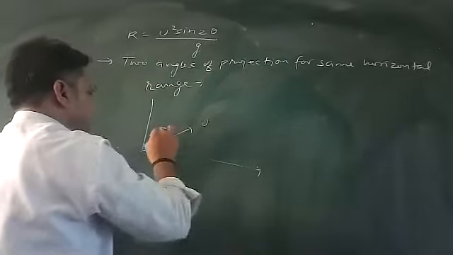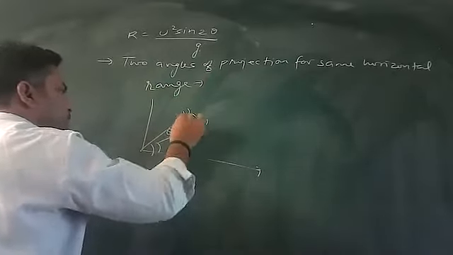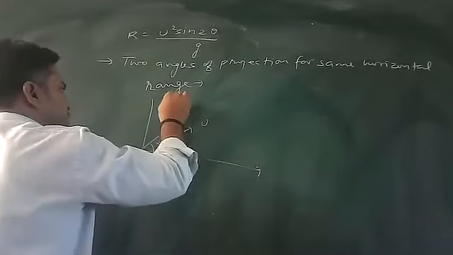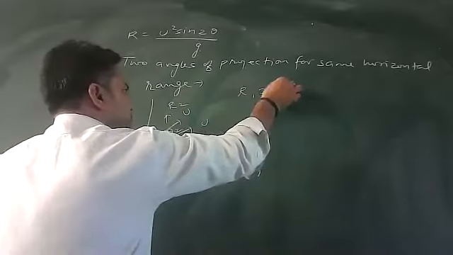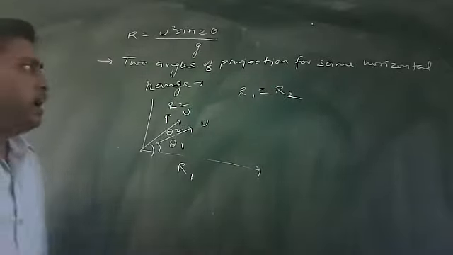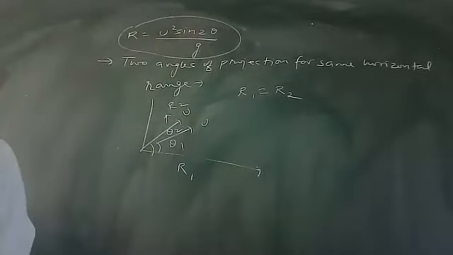I launch a particle at angle theta 1 and I launch a particle at angle theta 2. Then the range of the first condition, let's suppose R1, and the range of the second condition is R2. Then the value of R1 should be equal to the value of R2. The expression of range with us is R equals u squared sin 2 theta by g.